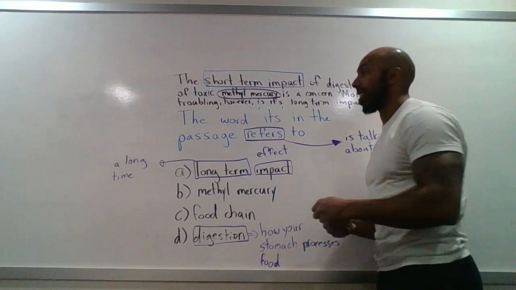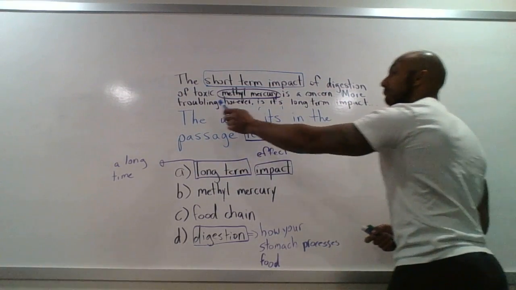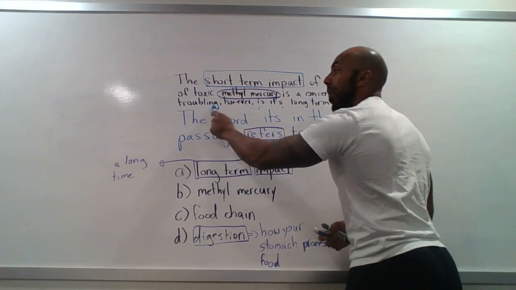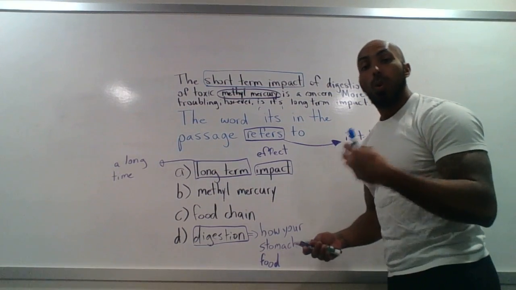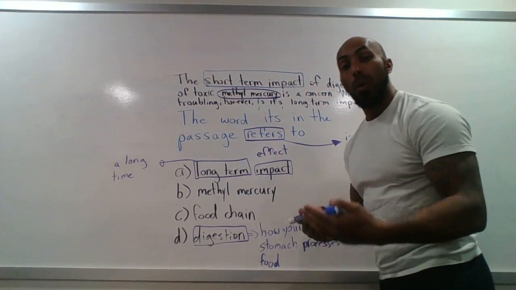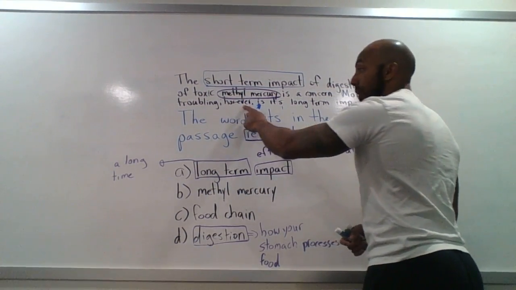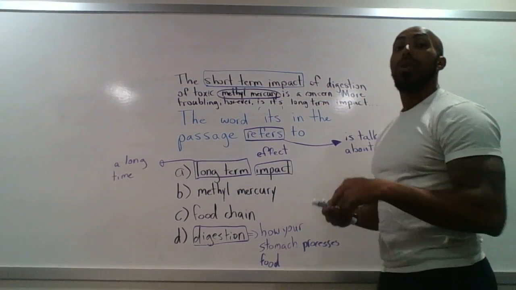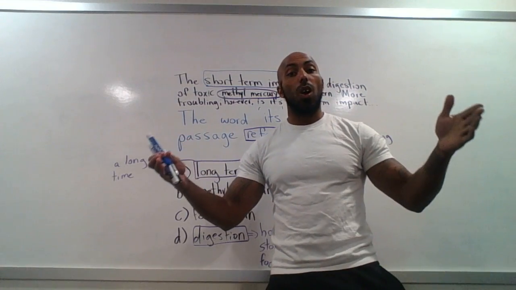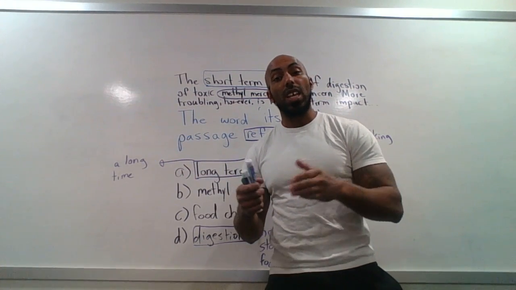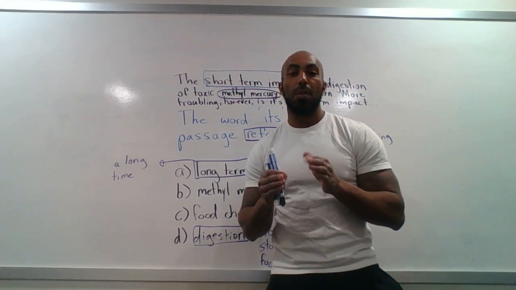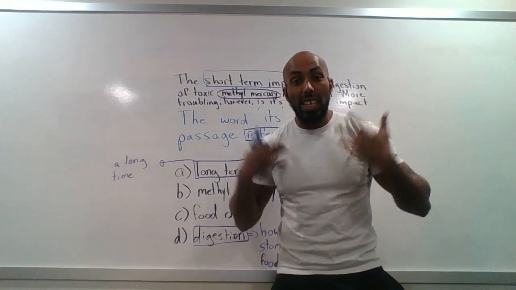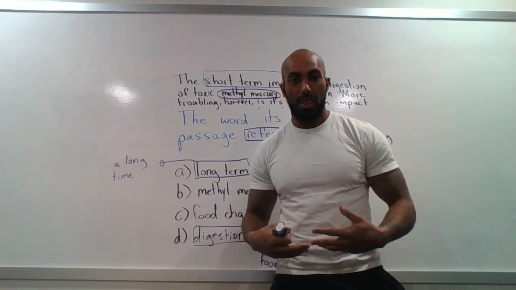Now, the second sentence starts with more troubling, or more worrisome. What we should be worried about more, however, is its long-term impact, or how it changes us over a long period of time. If we eat it in a very short period of time, we may not see any changes or any impact.